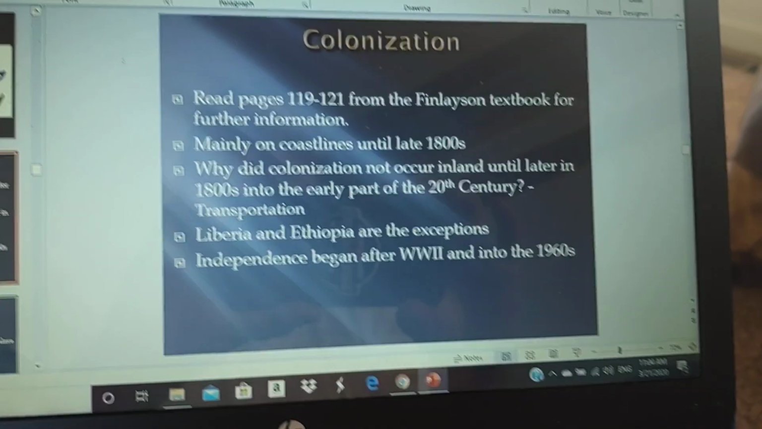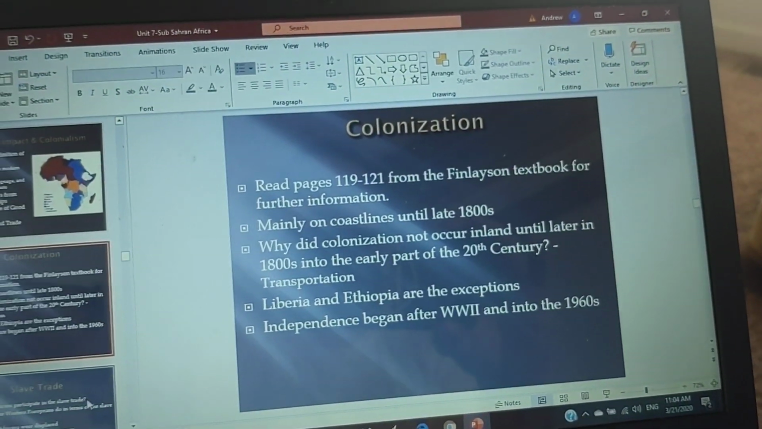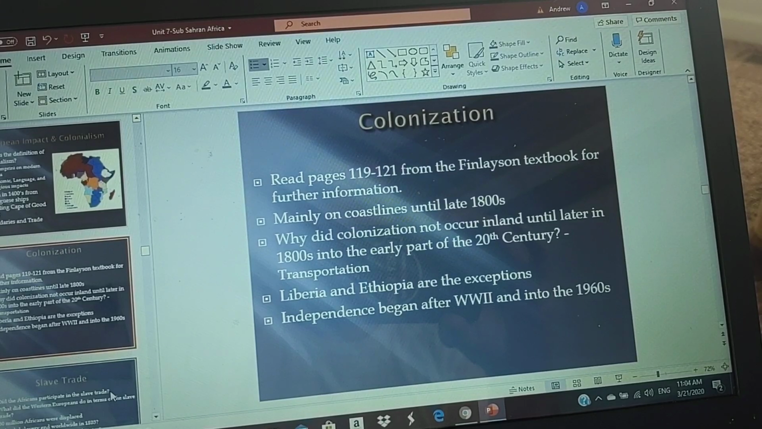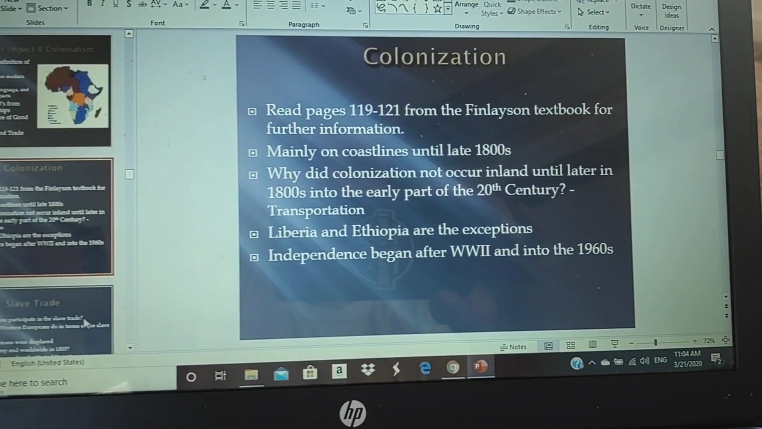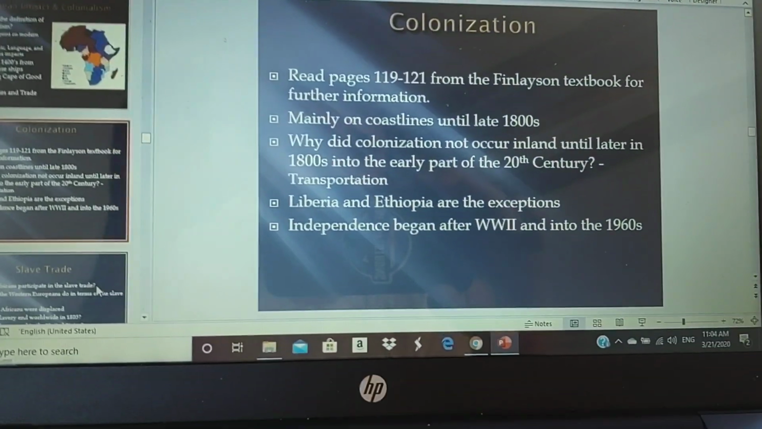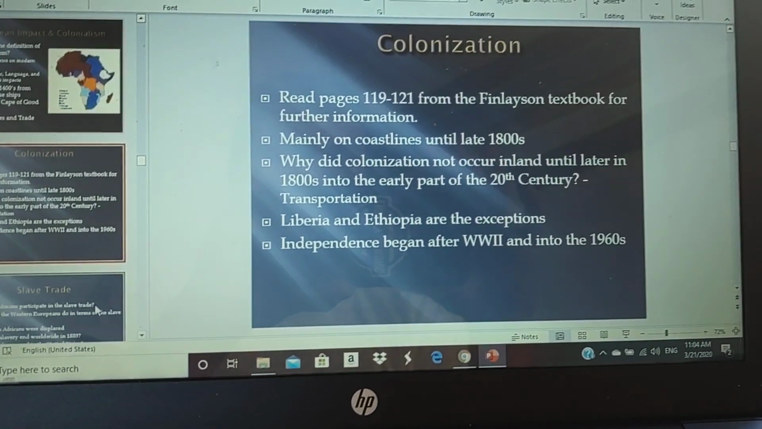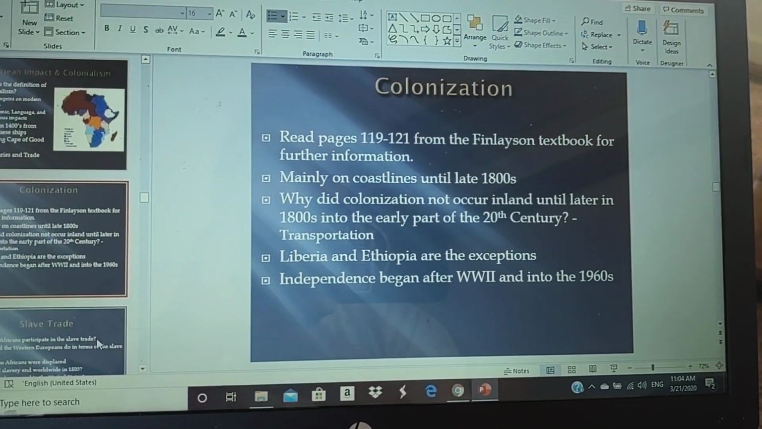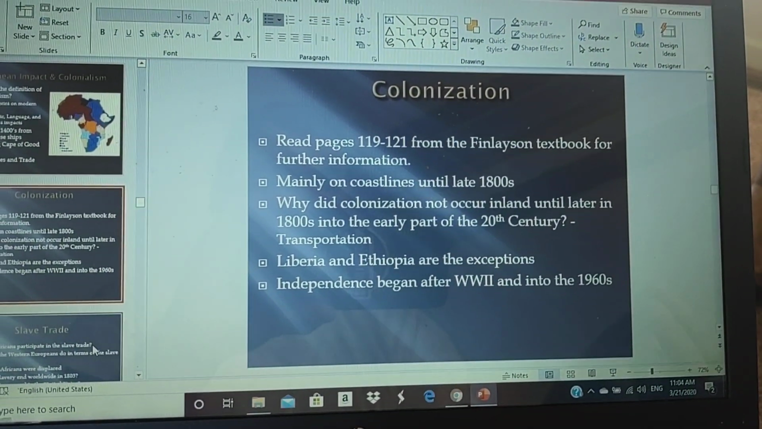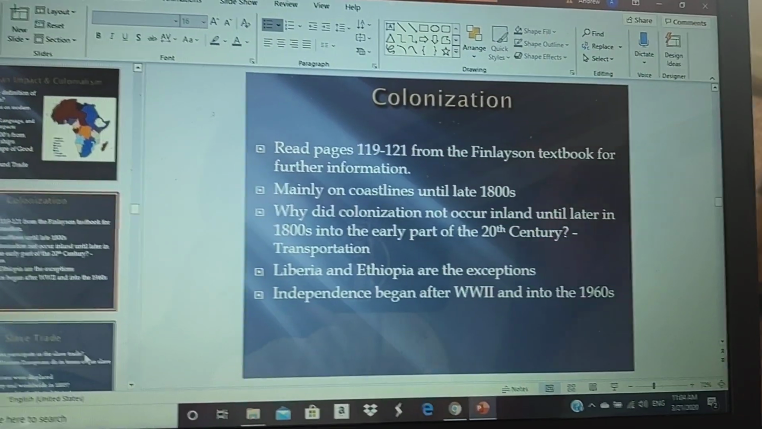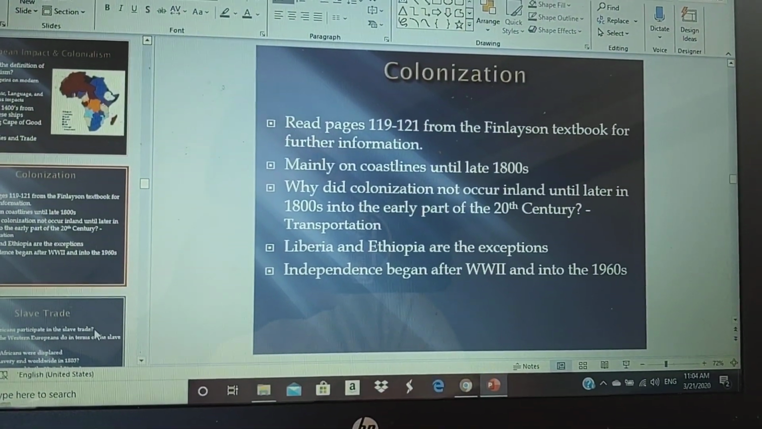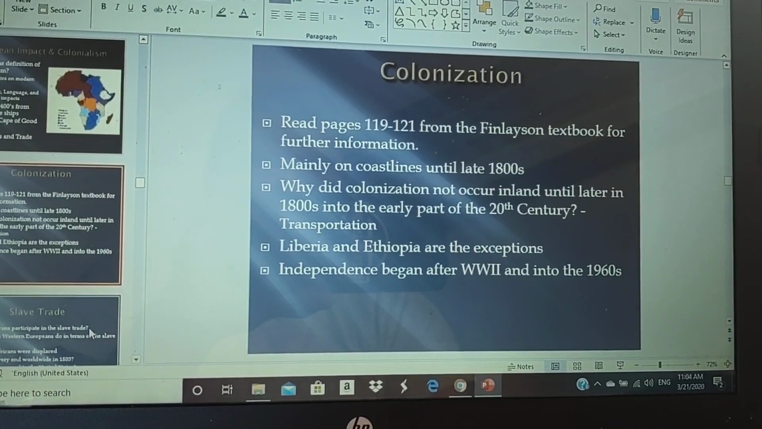Also, transportation. Railroads were still in their infancy. They weren't able to go further inland. Steamboats were still in their infancy, so they couldn't really improve with transportation. So they had to wait in order to improve transportation in order for them to, of course, go further inland. But then Liberia and Ethiopia are the exceptions.